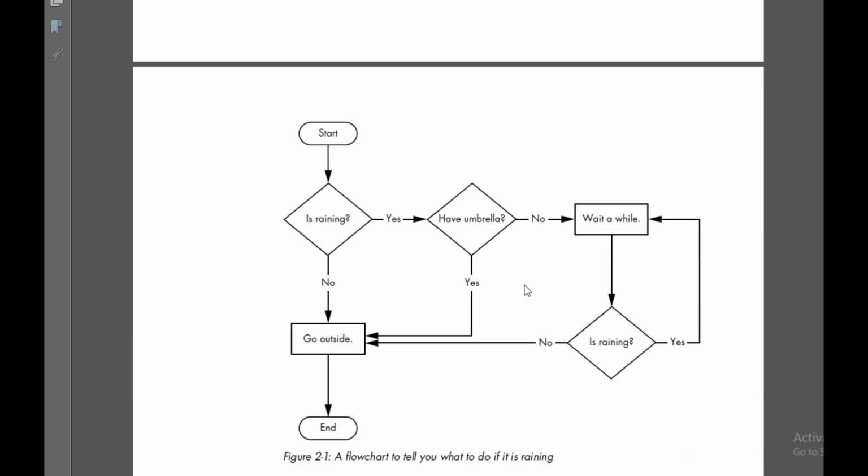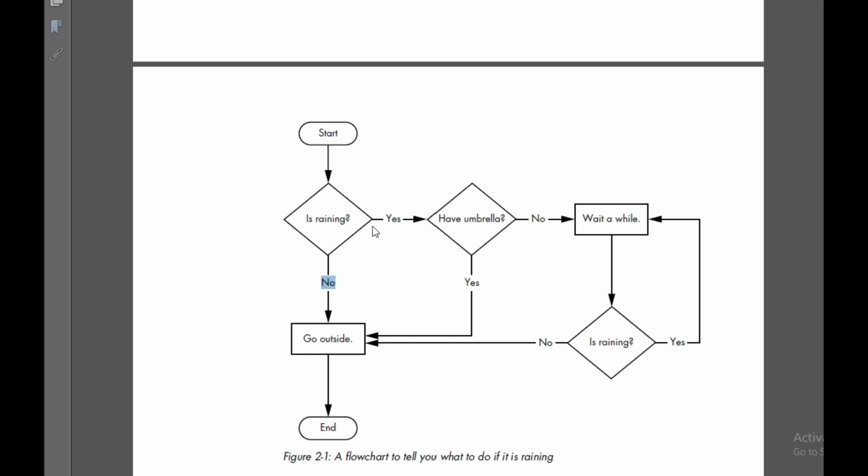Prior to learning all those branching statements, here we have a very simple flowchart, a flowchart to tell you what to do if it is raining. It is not that simple, as it consists of many branching statements, and usually it starts with the start symbol and ends with the end symbol. We begin with the start symbol, and the first condition it asks is, is it raining? You have two options for it, yes and no.